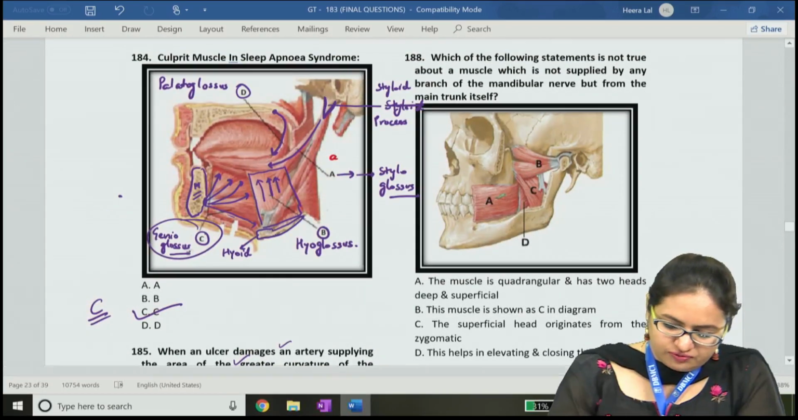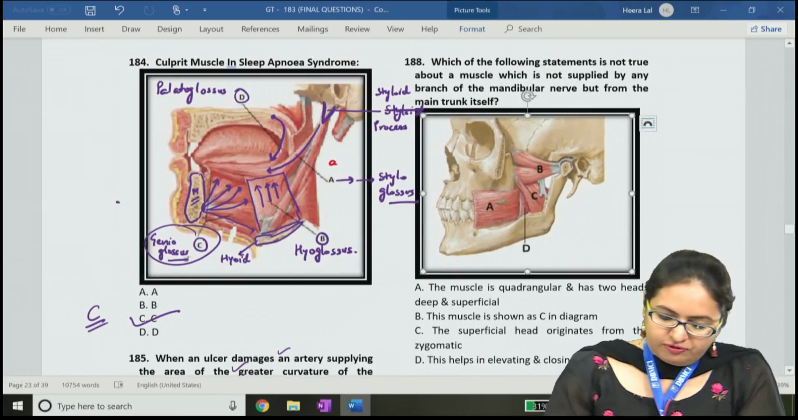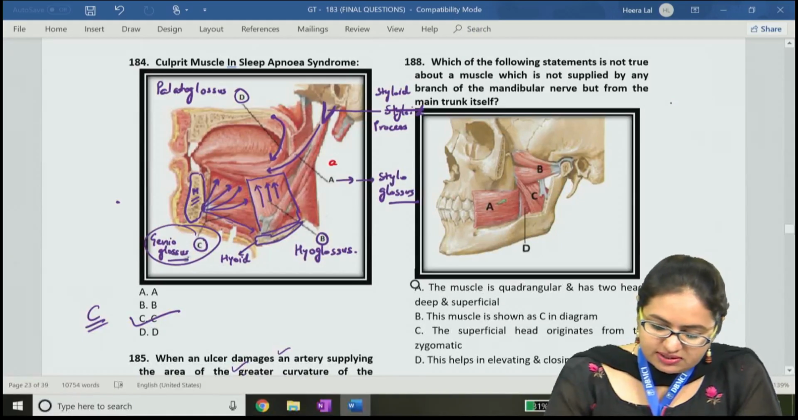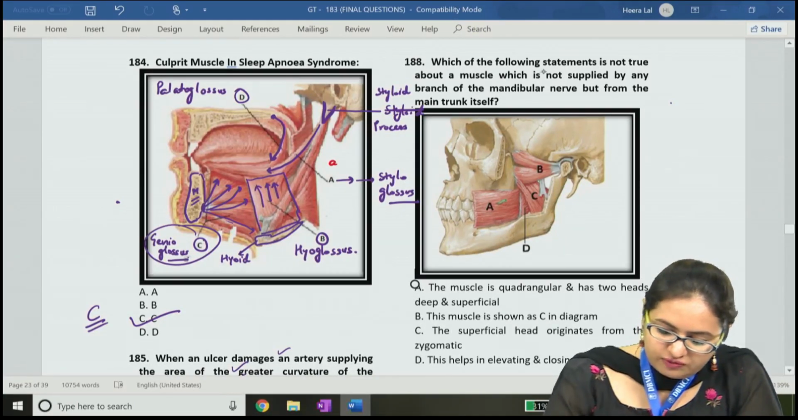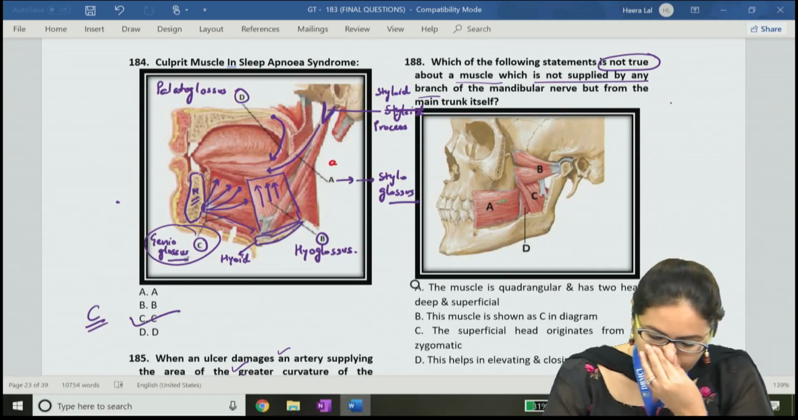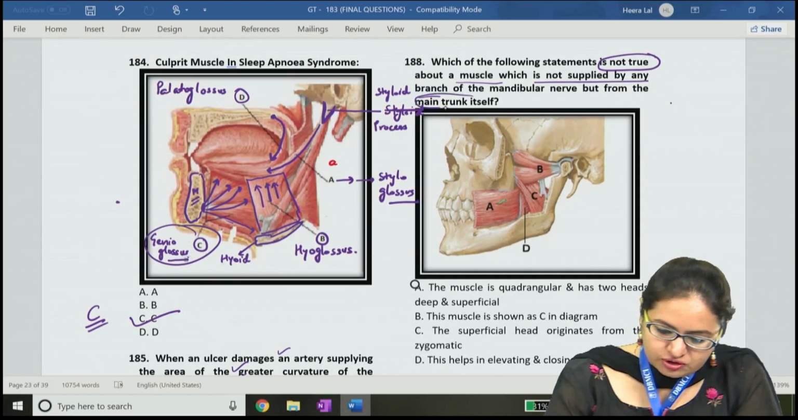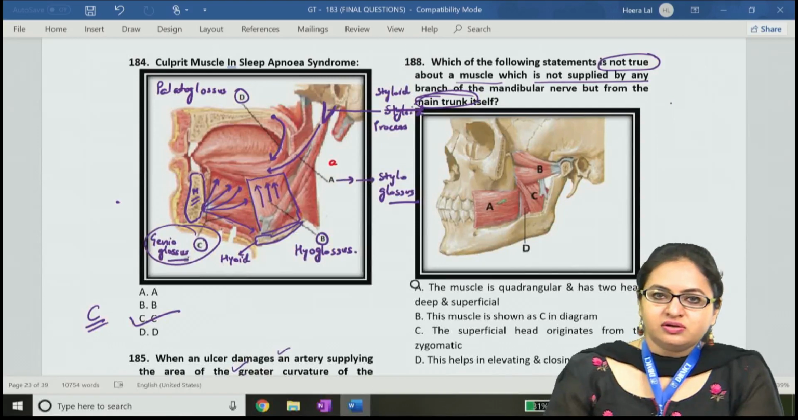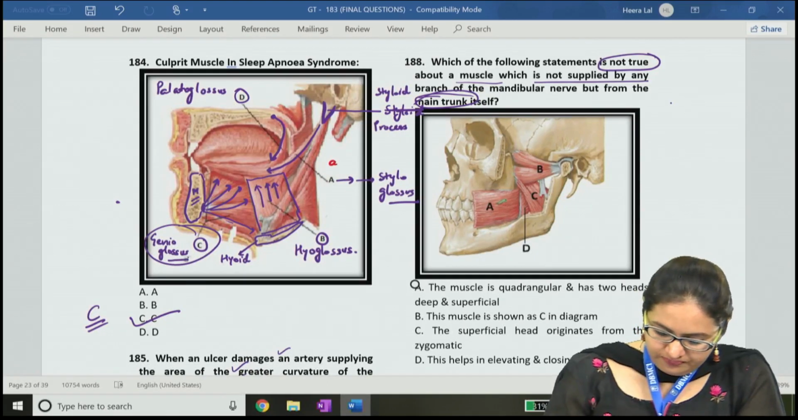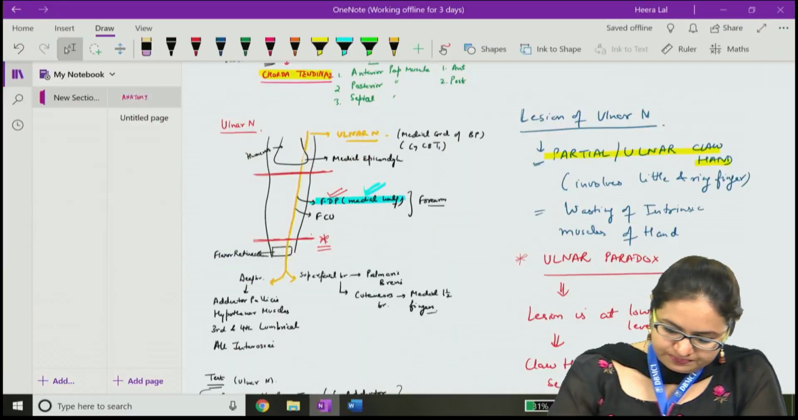The next question is question 188. Now for question 188, if we see the question, which of the following statements is not true about a muscle which is not supplied by any branch of the mandibular nerve, but from the main trunk itself? So we have to see which is the nerve which arises from the main trunk of the mandibular nerve.